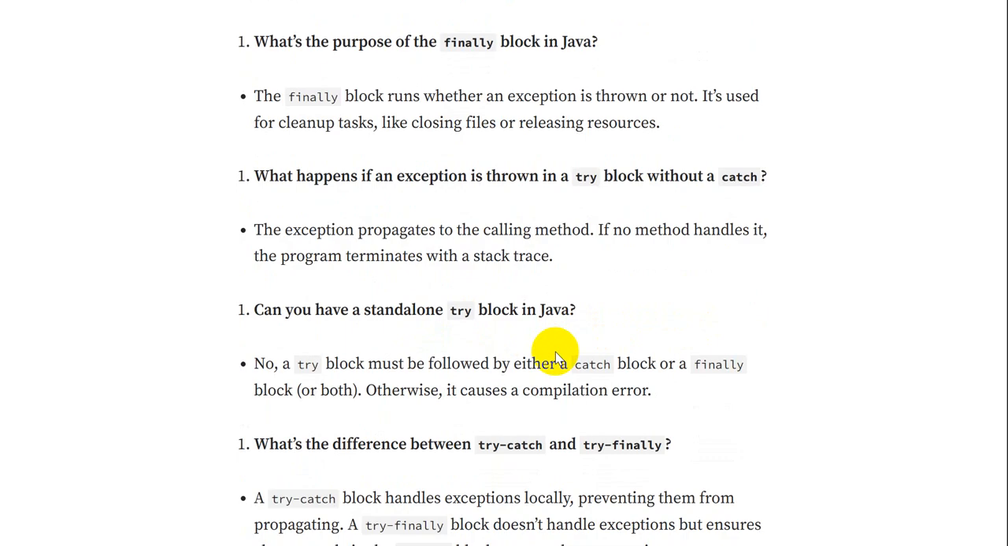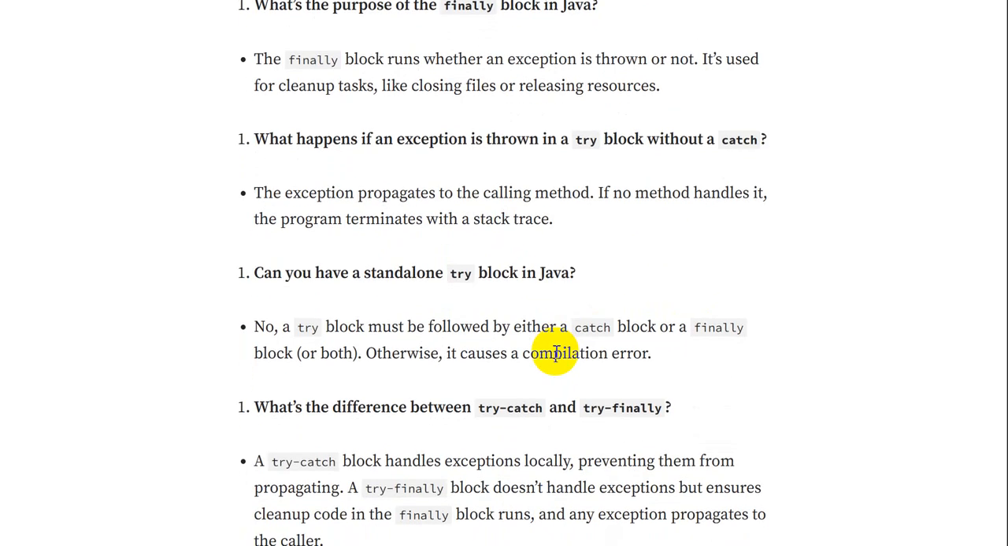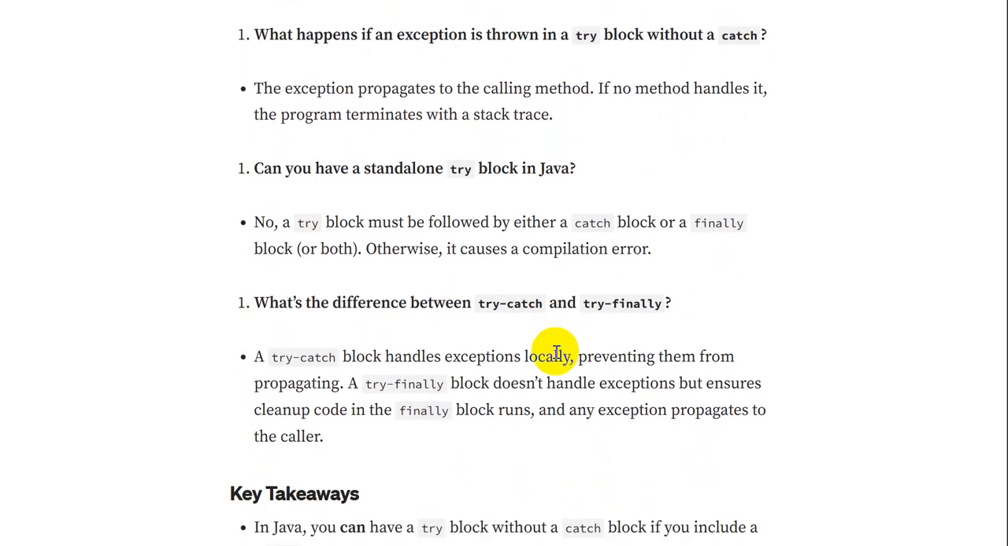There can be a follow-up question like, can you have a standalone try block in Java? To answer this question, no, we cannot have a standalone try block. It must be followed with either a catch block or a finally block. Otherwise, it will cause a compilation error.